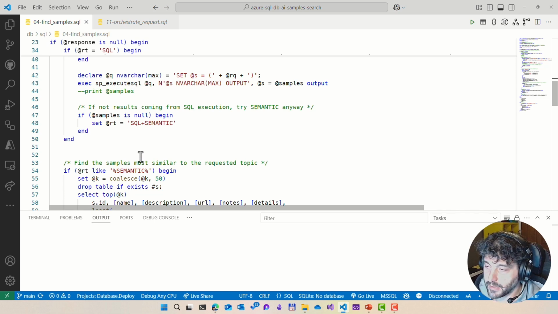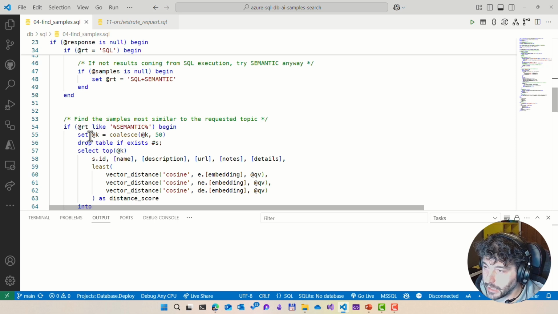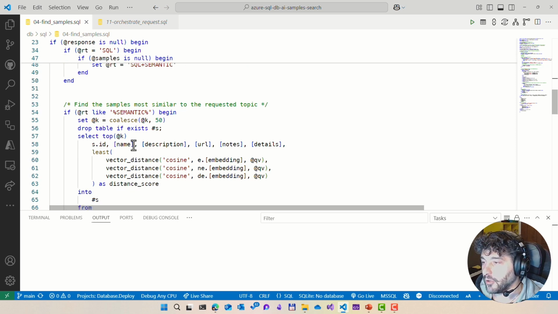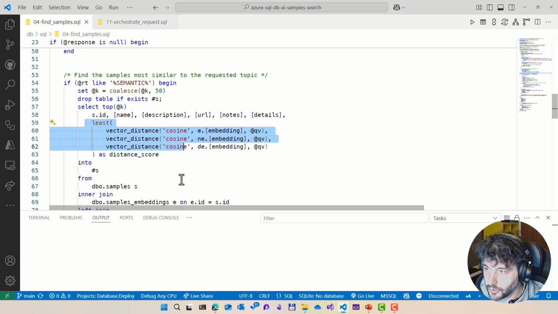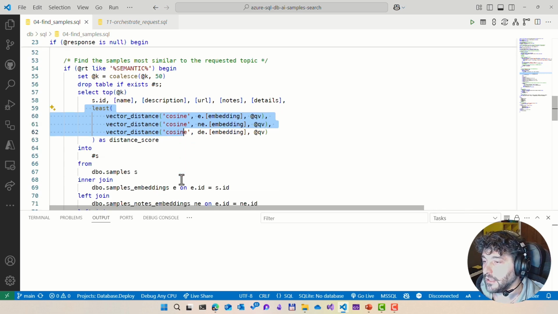because we need to do some semantic search, then I'm helping the AI model here to do semantic search using the new vector distance function and the new vector support that we added in SQL. And the reason why I need to help the model is that the model has been trained before we release this feature. So the model itself doesn't have knowledge about the existence of this function. So I can do two things.